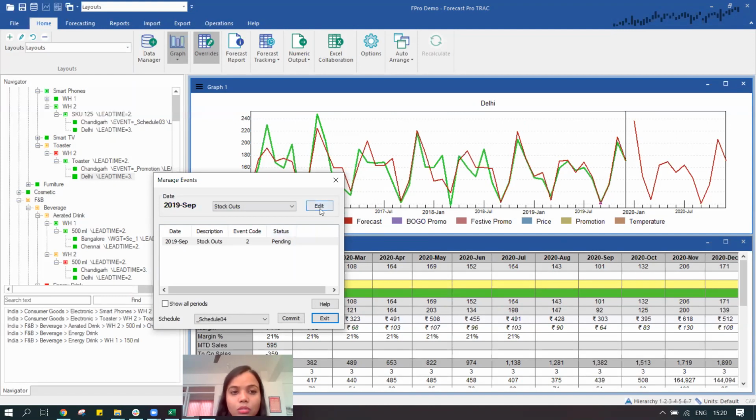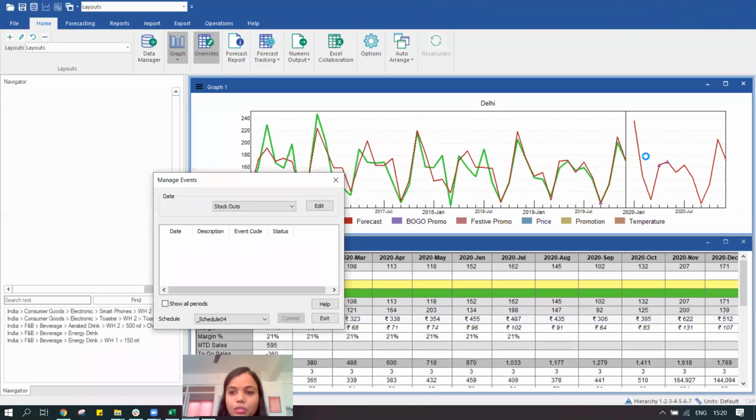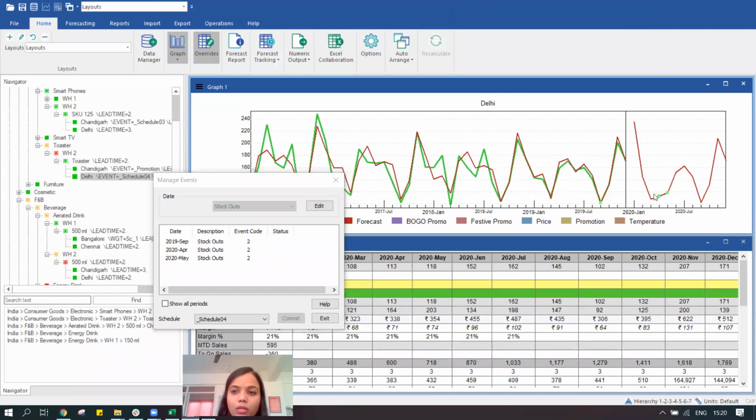We can create those events in the future, and we keep on telling the system that this kind of event we are expecting in the month of April as well, because the government decided to go for a lockdown. Even in May, there was a lockdown. So I tell the system that a similar event is going to happen in the future, and we make use of this information to adjust the forecast, and now it is trimmed down.